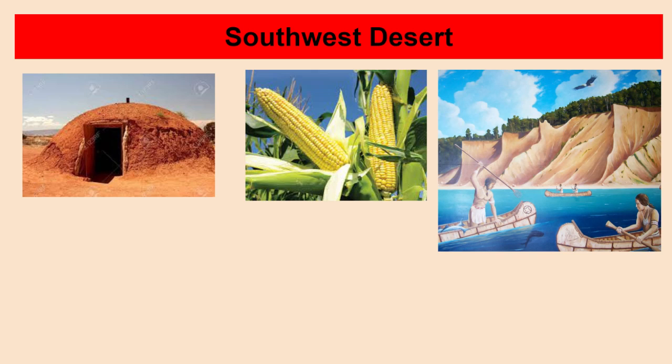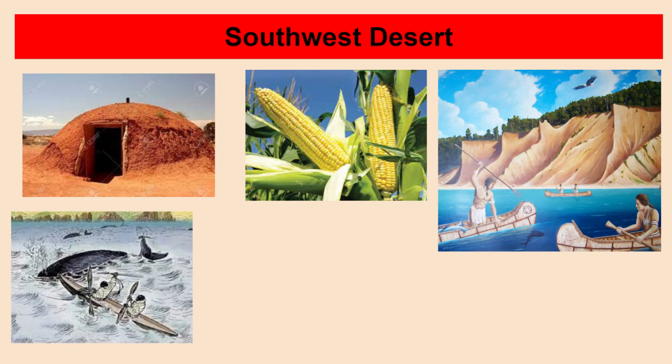They didn't have much of a problem looking for food because they lived close to the Pacific Ocean. So they were able to fish. They also hunted whales and seals in the ocean. Okay, so these were the different groups.